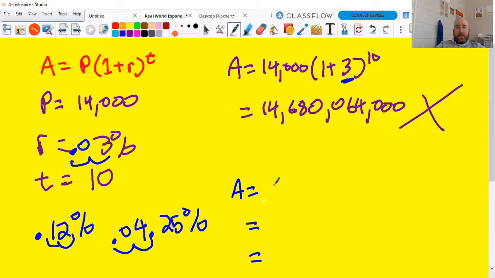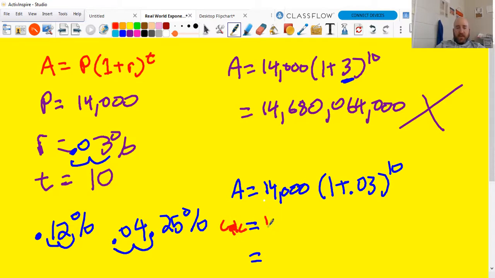All right, so let's do this correctly. 14,000 times parentheses 1 plus 0.03 to the 10th power. So we're going to start in your scientific calculator. Again, I'm going to use the blue ones that the school has. If I'm punching this in here, it's going to look basically the same. 1 plus 0.03, and to get my exponent, it's that caret button, that big arrow above x squared.